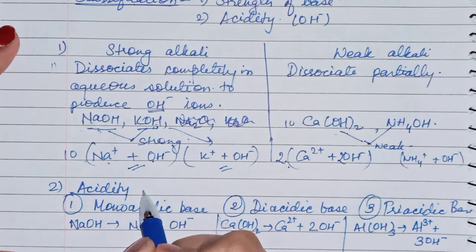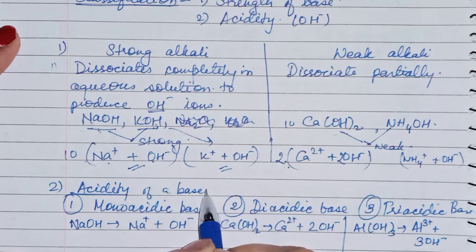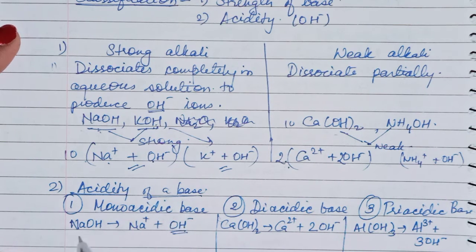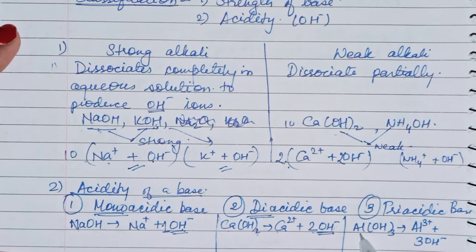Now, the acidity of a base is how many OH minus ions dissociate out when it is dissolved in water. So NaOH will dissociate 1 OH minus ion, that's why it is monoacidic. Ca(OH)2 will give 2 OH minus ions, because Ca2+ and 2 OH minus ions are produced, that's why it is diacidic. And Al(OH)3 will give 3 OH minus ions, that's why it is triacidic.